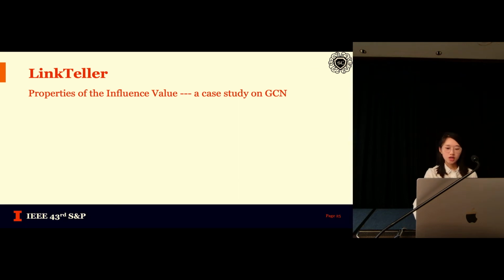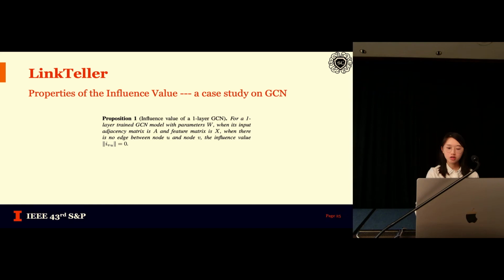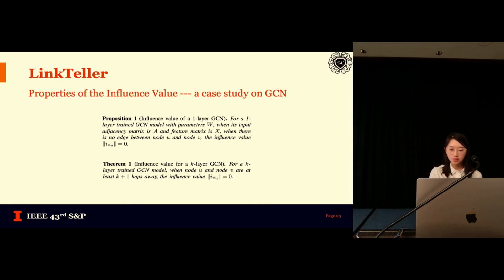The influence value we obtained actually comes with several nice properties. Here we present a case study on graph convolutional networks. First, we have the conclusion that in a one-layer graph convolutional network, whenever the pair of nodes are unconnected, the influence value will be 0. Furthermore, on a k-layer graph convolutional network, whenever two nodes are at least k+1 hops away, the influence value will be 0. So these two conclusions serve as a complement to our intuition, and they better support our algorithm.